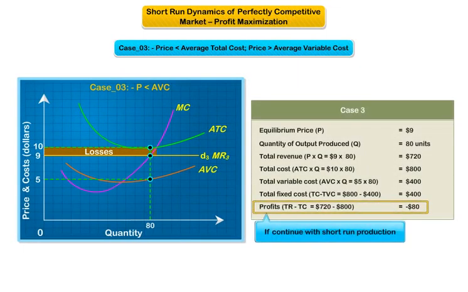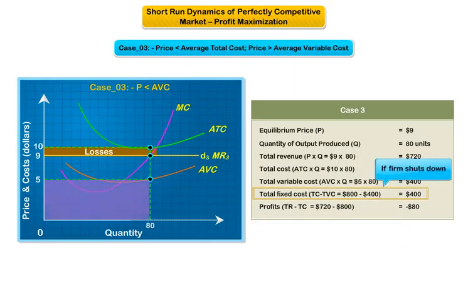If the firm decides to produce in the short run, it will take a loss of $80. If it shuts down, it will lose its fixed costs, which in this case are $400. That is TC minus TVC. To put it in numbers, $800 minus $400.